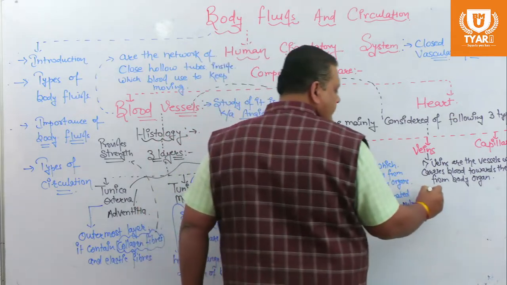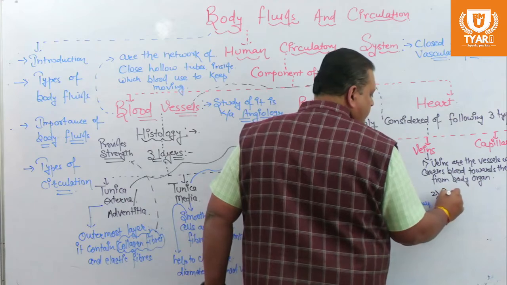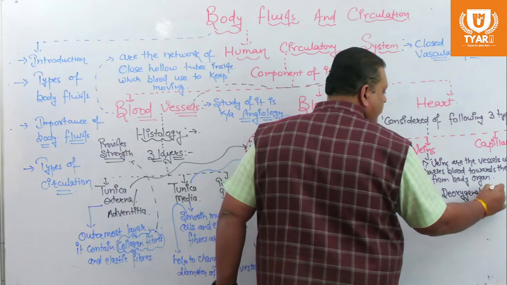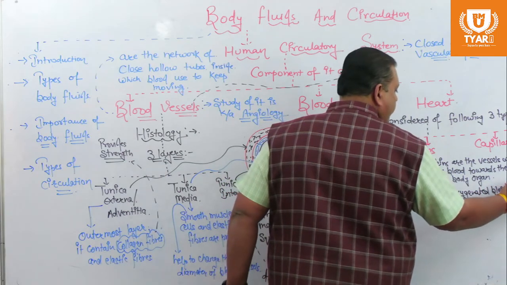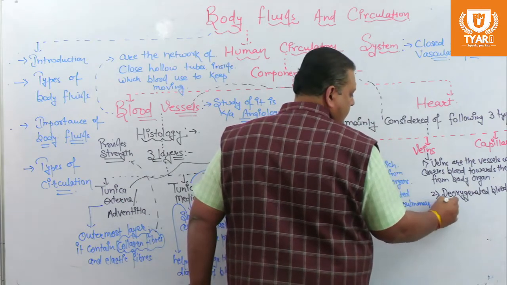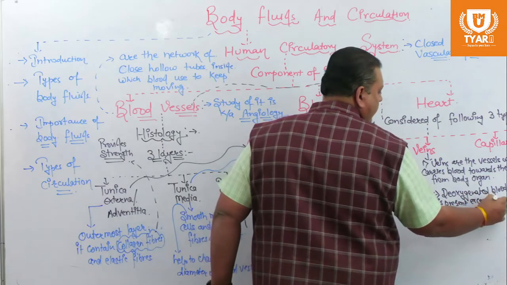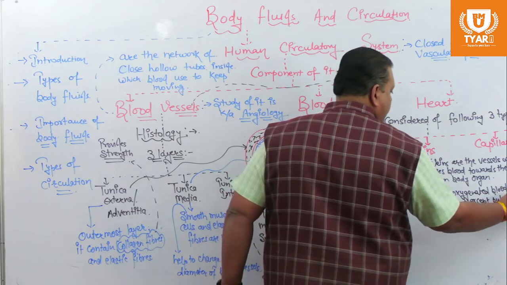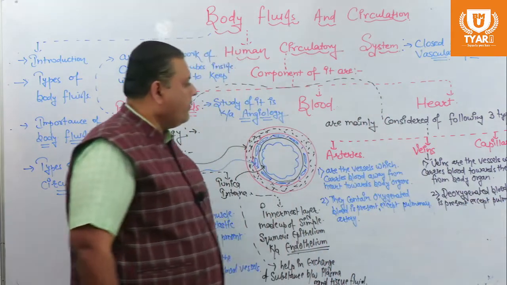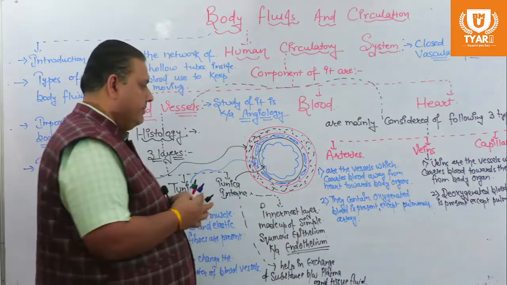Whereas in veins, deoxygenated blood is present. When we use the term deoxygenated blood, it means it contains more CO2. Except the pulmonary vein, which brings oxygenated blood from the lungs towards the left atrium of the heart.